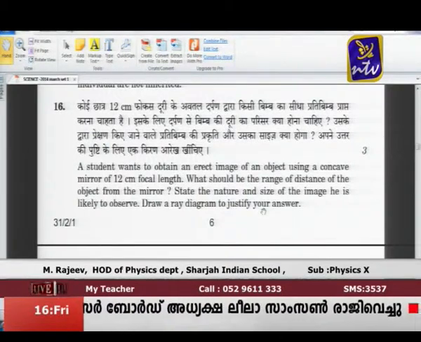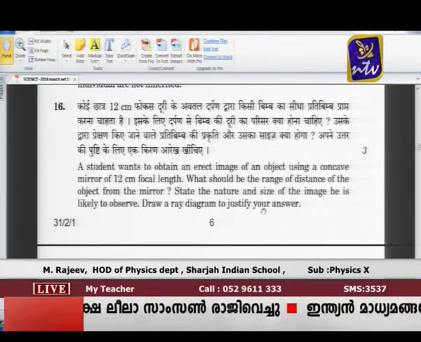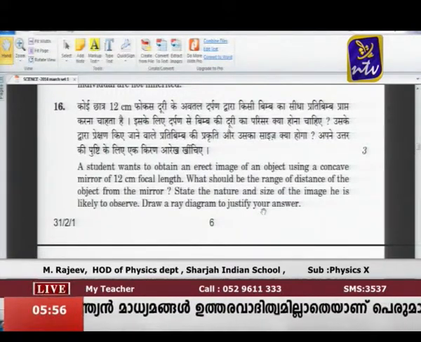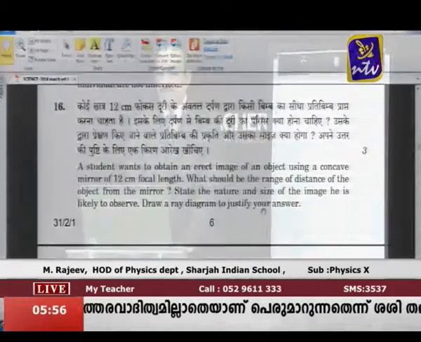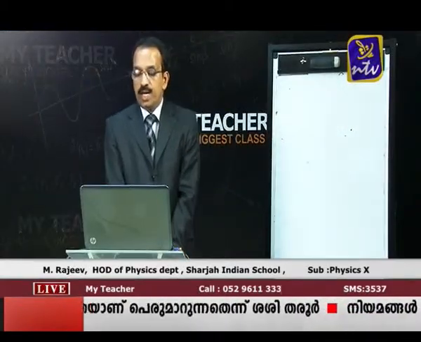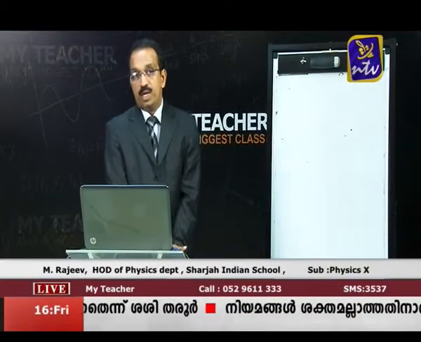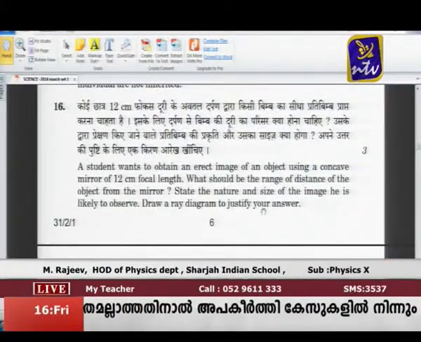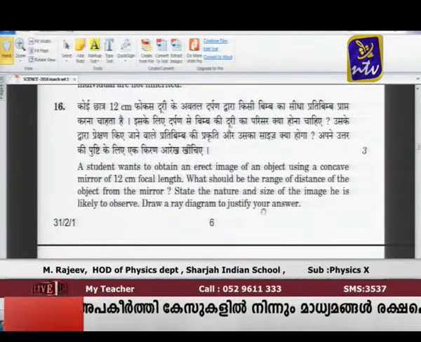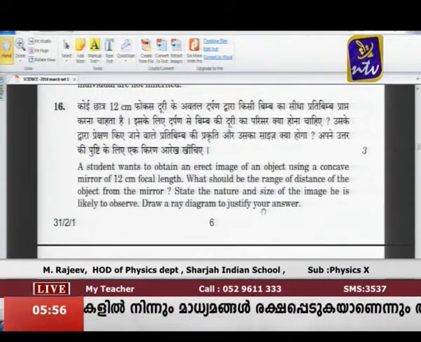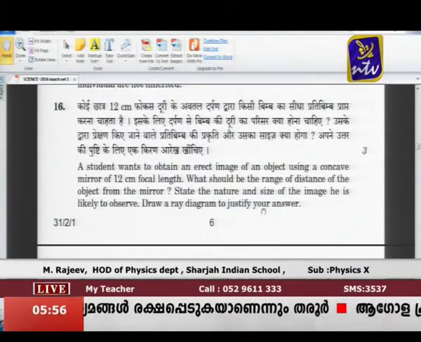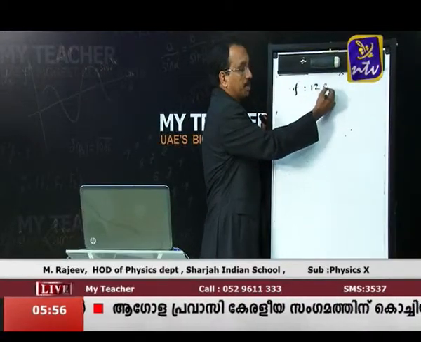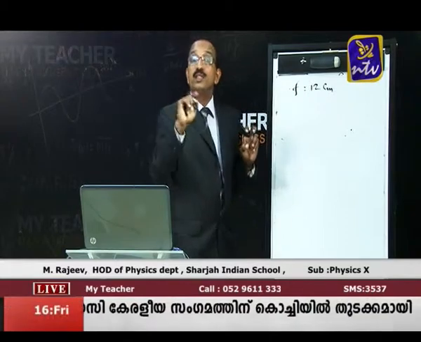That is one question. State the nature and size of the image he is likely to observe. Draw a ray diagram to justify your answer. Okay. So, once again the question: a student wants to obtain an erect image of an object using a concave mirror of 12 centimeter focal length. That means the focal length of the concave mirror is given as 12 centimeter. He wants to see an erect image.